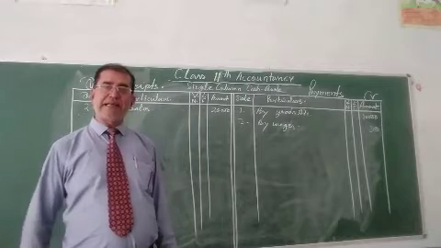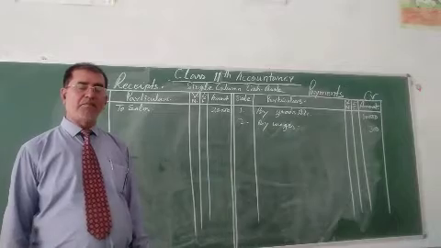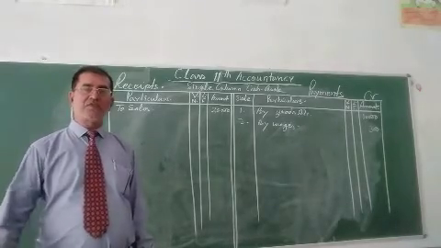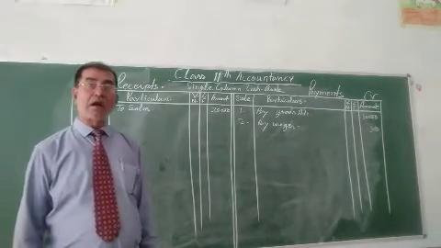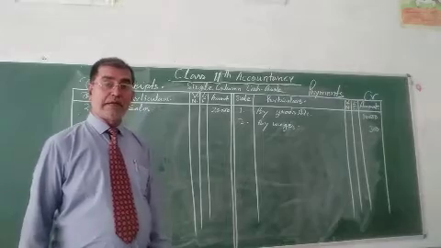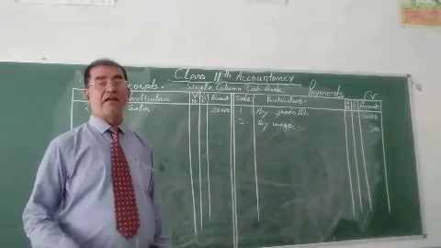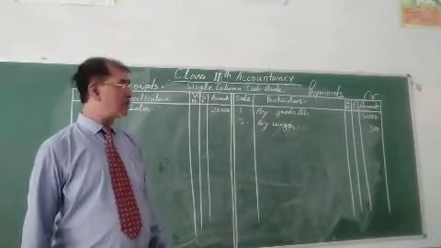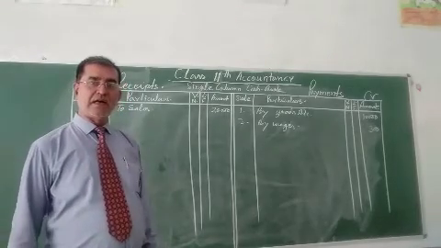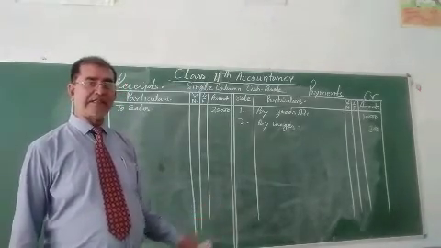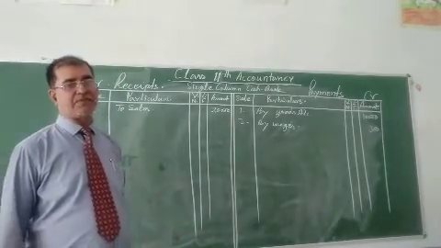Whether information is given in the question, purchased goods from Ram, it cannot be recorded in the cash book because this is a credit transaction. So this is recorded in the purchase book. Earlier I have explained this. It is recorded in journal proper or purchase.